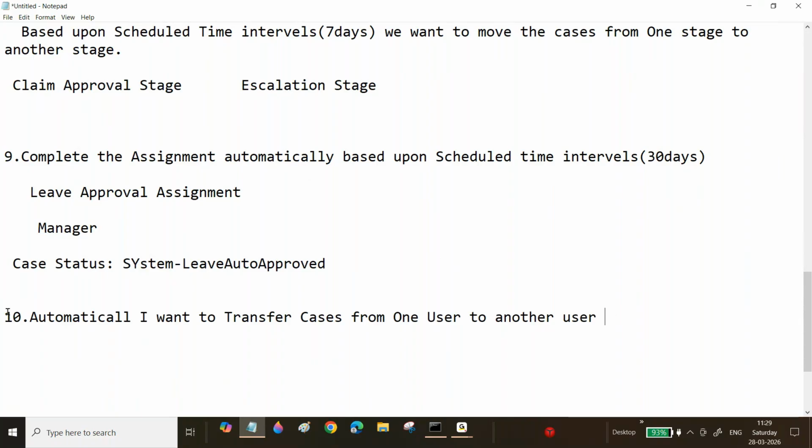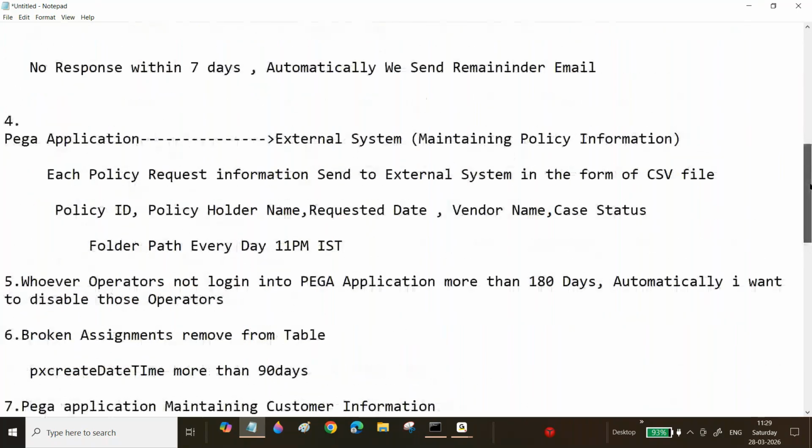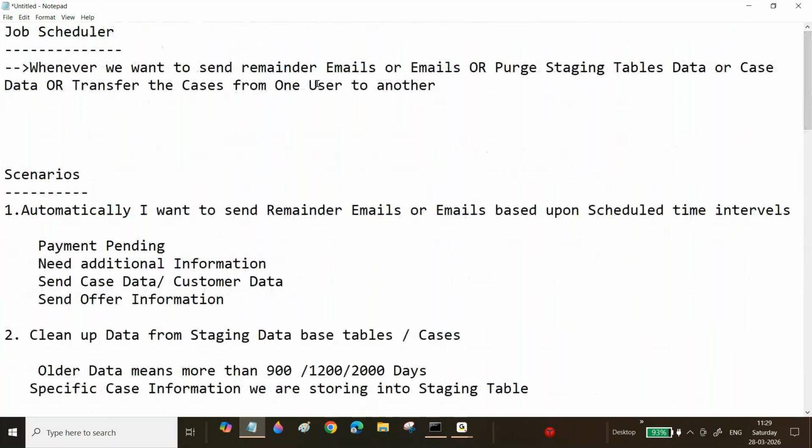I will write it. Automatically transfer cases from one user or work basket to another user or work basket, based upon scheduled time intervals.